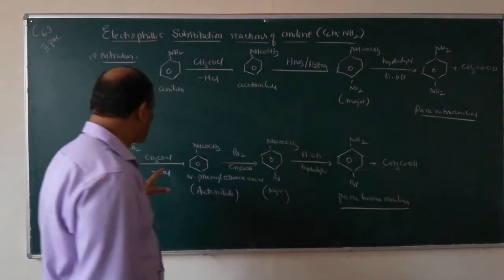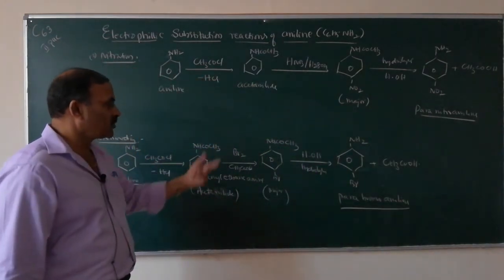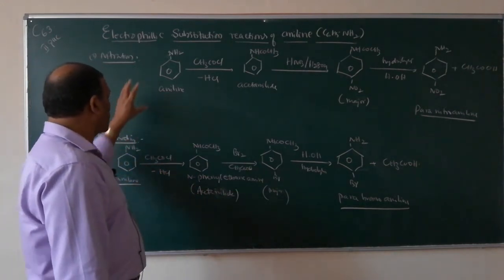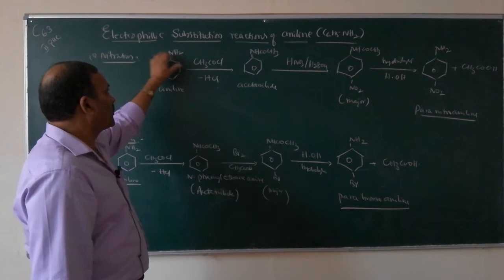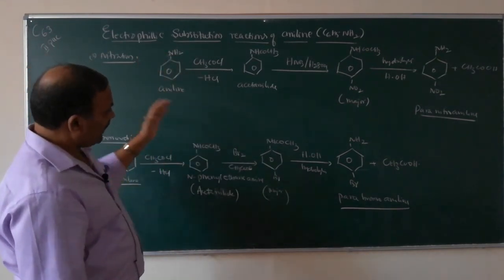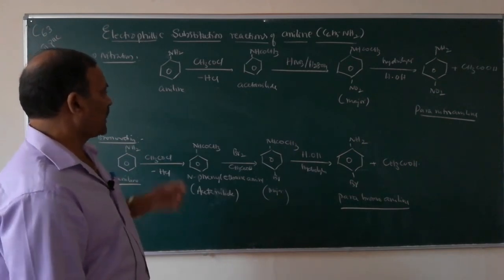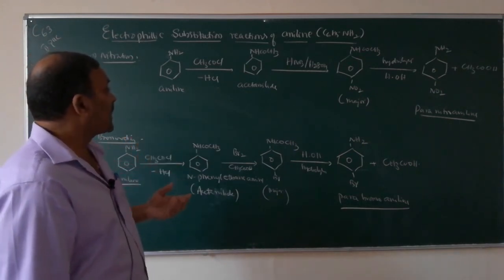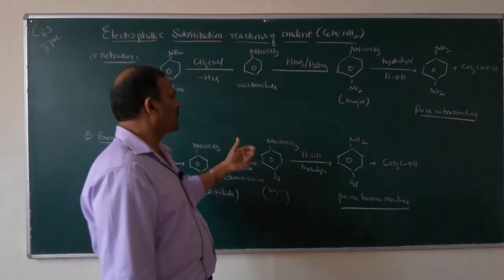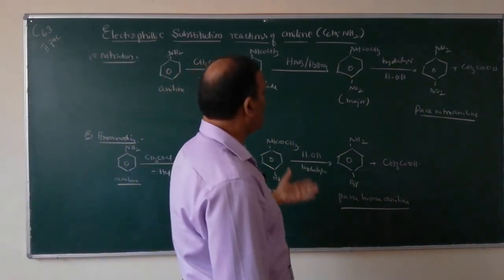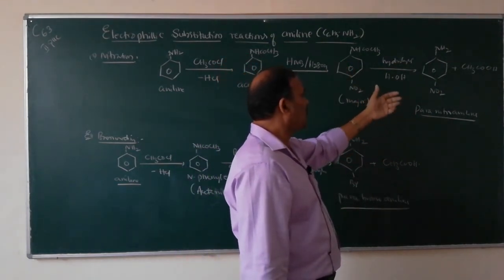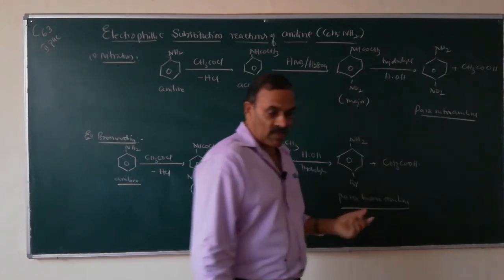For this, we have to protect the NH2 group by acetylation, and then make the desired substitution, whether it is bromination or nitration, and then hydrolysis of the substituted amide gives substituted amines.